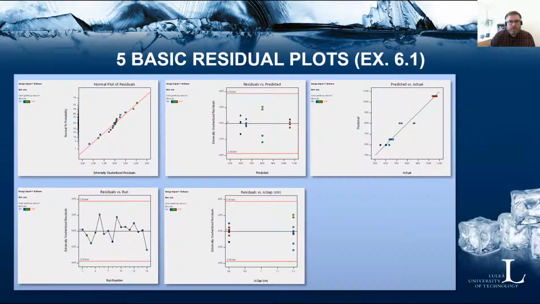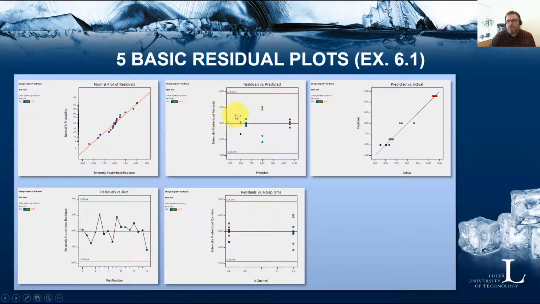Okay, so let's look at the 5 basic residual plots for this example 6.1, keeping only those effects, A, C and the AC interaction, in the model. So we have the normal plot of the residuals to check the normal distribution assumption. We have residuals versus predicted value to check if there's a connection between the predicted value and the prediction error, or residual.